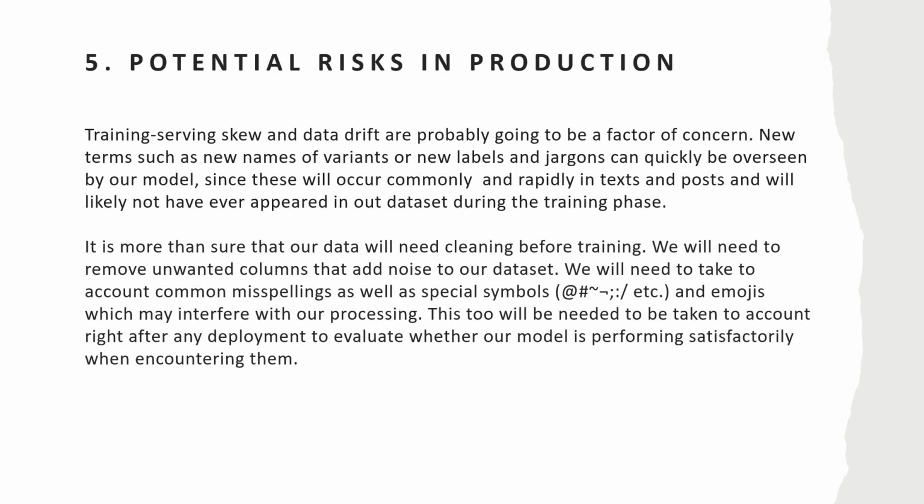Finally, let's consider the potential risks in production. Training serving skew and data drift are probably going to be a factor of concern. New terms such as new names of variants or new labels and jargons can quickly be overlooked by our models, since these will occur commonly and rapidly in texts and posts, and will likely not have ever appeared in our dataset during the training phase.